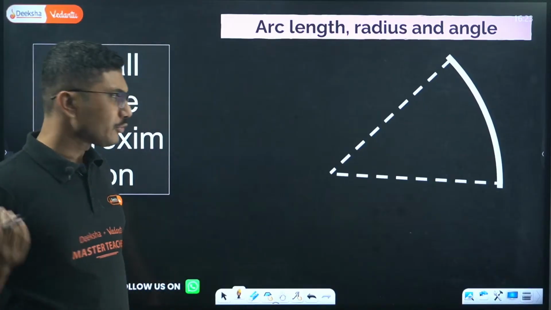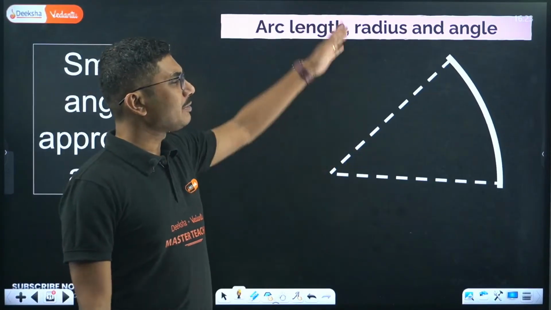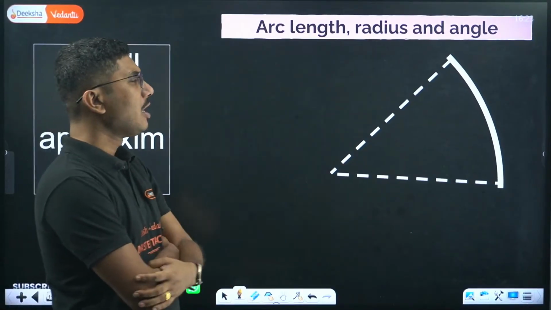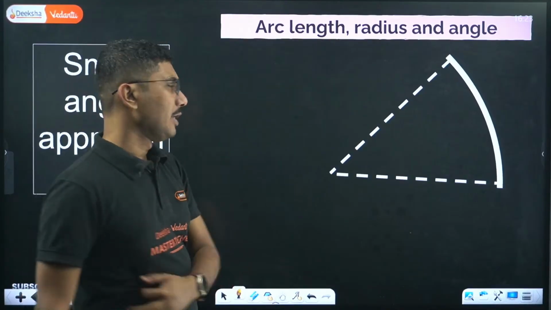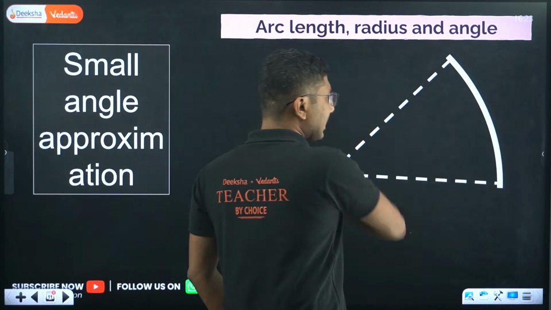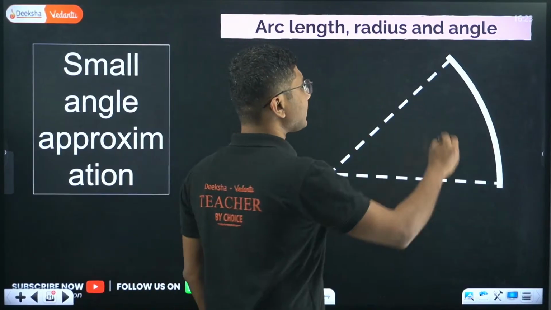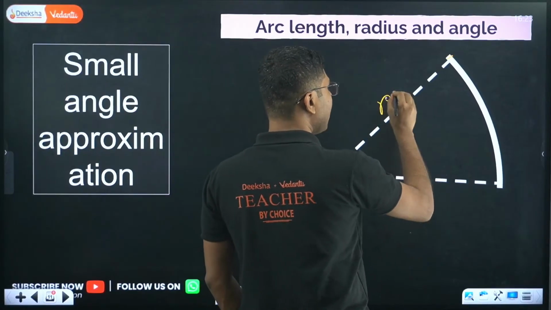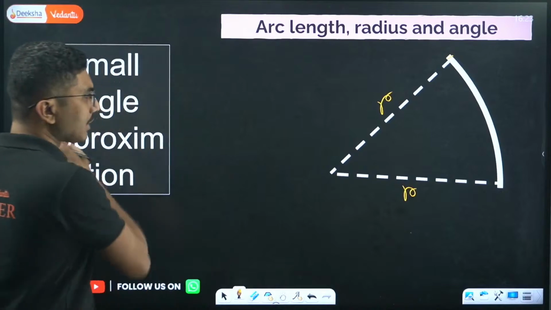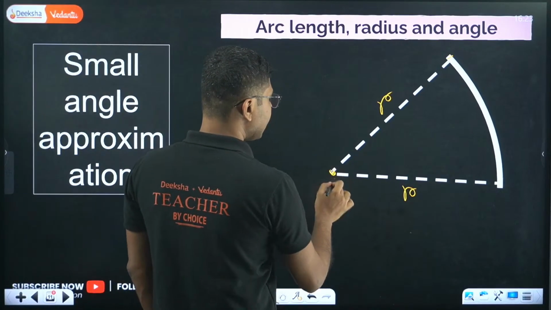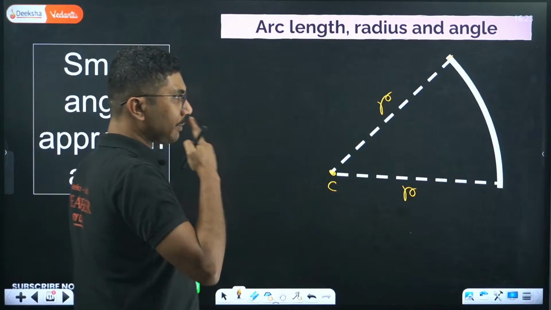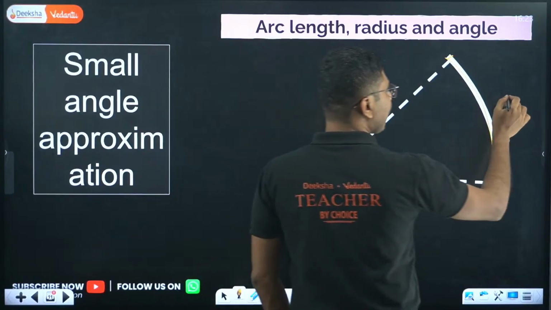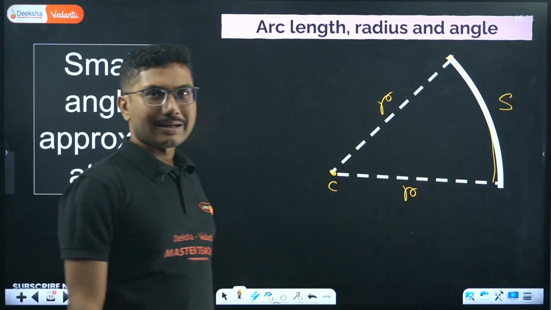So what is arc length? Arc length means a part of a circle. We have discussed circles and radians. Now suppose you have only a part of a circle, not the complete circle. You know the radius, and the radius is constant for a circle: this is r, and this will also be r. This is the center of the circle. This part is called the arc length, and suppose this arc length is s.